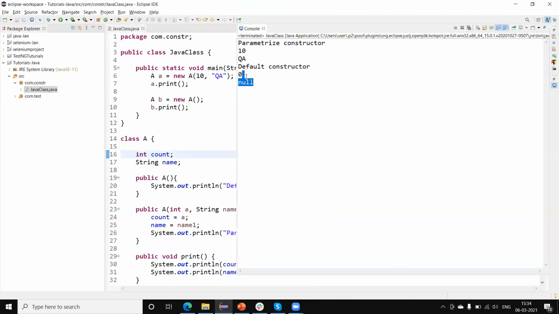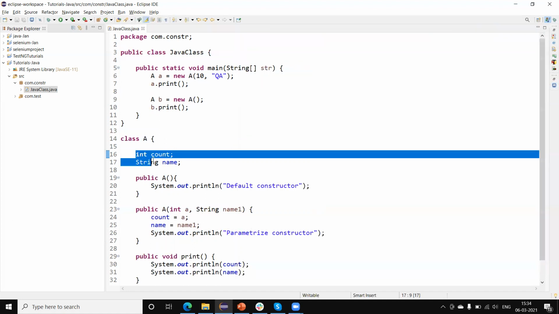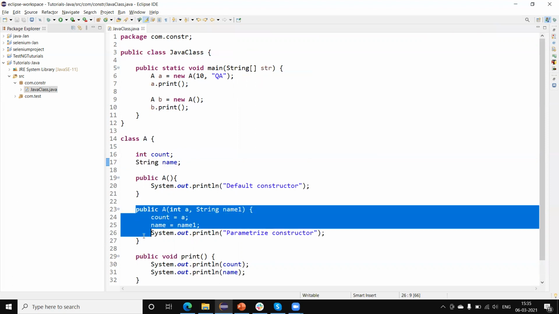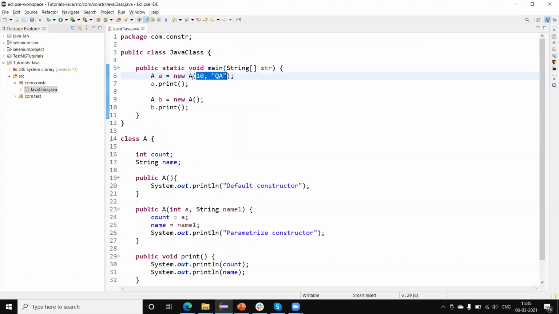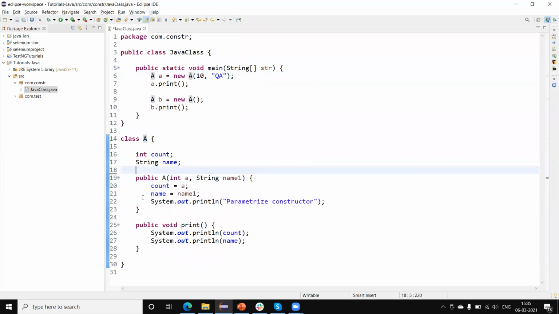Here you can see I'm getting the default values. When the default constructor is executed, it stores the occupied space in memory with the default values. But in the parameterized constructor, I am initializing the values of the variables. So whichever constructor we call during the creation of the object will be invoked automatically.